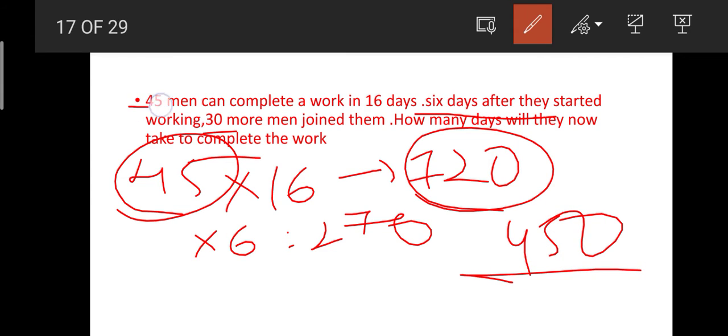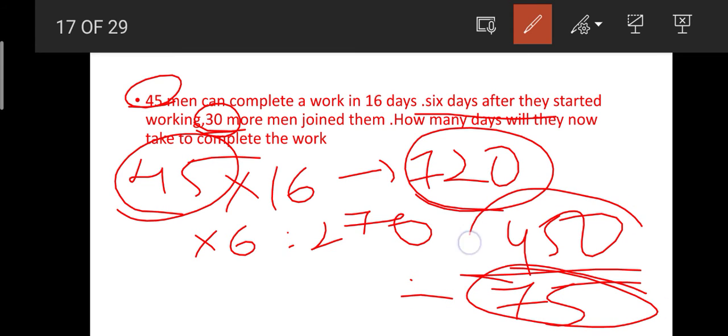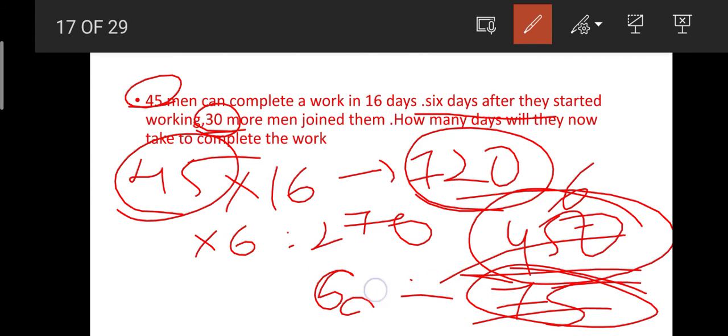Now along with these 45 men, 30 more men have joined, so the total working men are 75. These 75 members can complete 450 units of work in 6 days, isn't it? Now what is the question they have asked us?